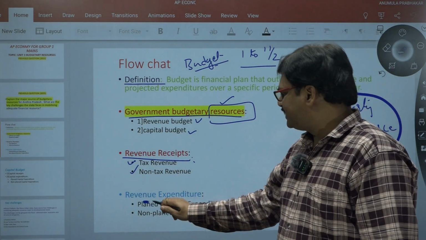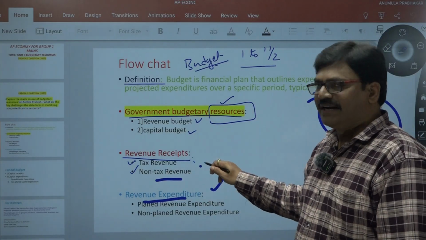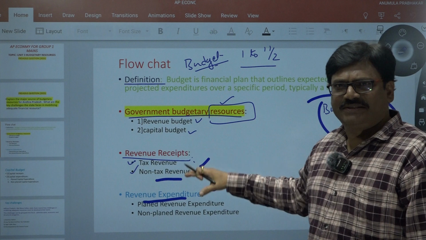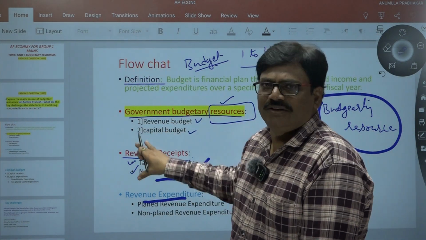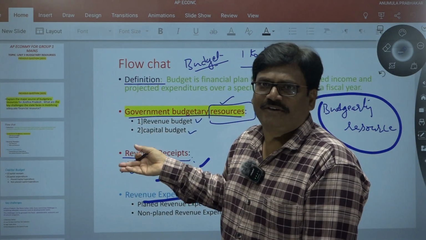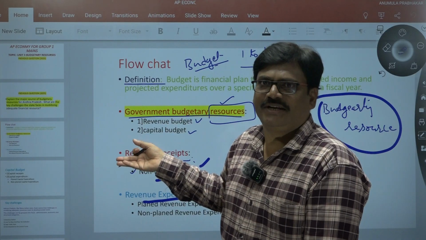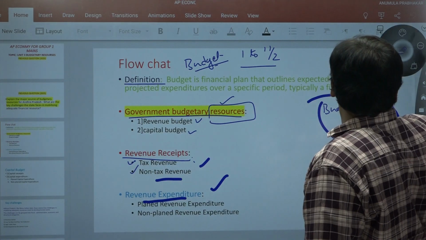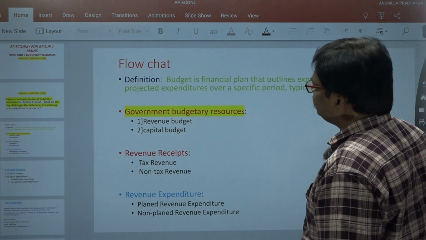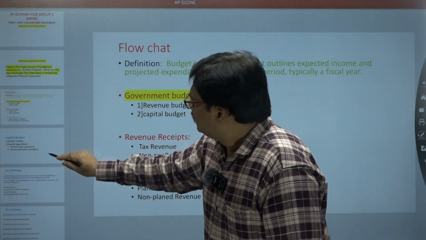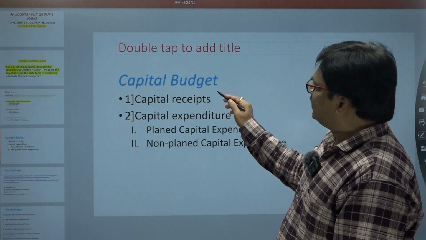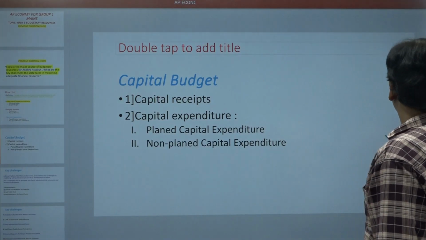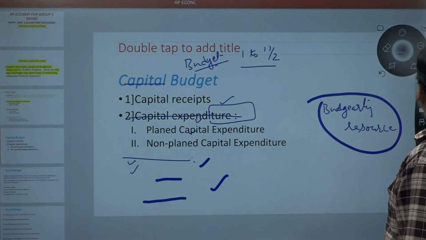Then explain what tax revenue is and what non-tax revenue is. I will explain all these things, but first of all, observe the flow chart. After finishing the flow chart, I will give a clear explanation of each one. After that, capital budgeting. This capital budgeting is one of the terminals.